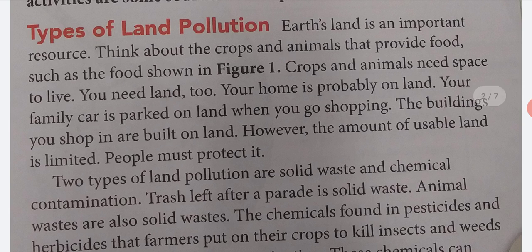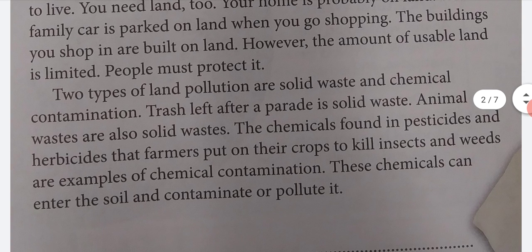Types of land pollution. Earth's land is an important resource. Think about the crops and animals that provide food, such as the food shown in Figure 1. Crops and animals need space to live. You need land too. Your home is probably on land. Your family car is parked on land when you go shopping. The buildings you shop in are built on land. However, the amount of usable land is limited. People need to protect it.